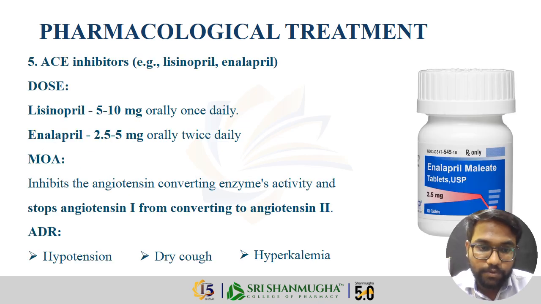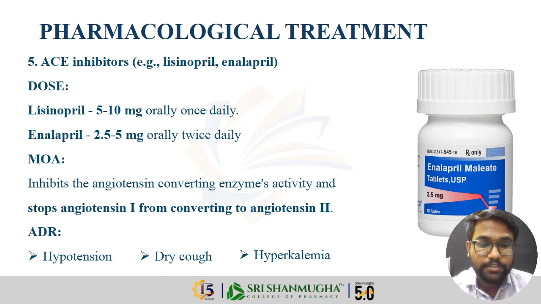Then the next drug class is ACE inhibitors. ACE means angiotensin converting enzyme. Angiotensin converting enzyme plays a crucial role in the RAAS, the renin angiotensin aldosterone system. This enzyme converts angiotensin 1 to angiotensin 2 and increases your blood pressure. Here this class of drugs blocks the ACE enzyme. The drugs in this class are lisinopril and enalapril.